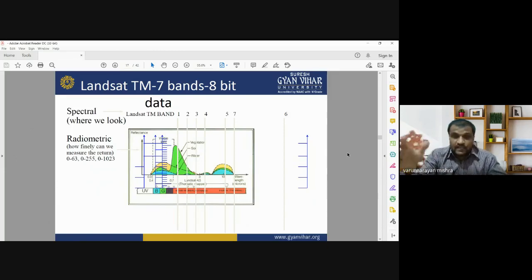How finely the sensor is able to detect slight changes in the incoming energy, whether blue, green, or red, is known as radiometric resolution, which is very important in urban and regional planning. Radiometric resolution is directly related to the number of bits, or the number of gray levels, in a satellite image. When we talk about 8-bit radiometric resolution images, it means they are able to identify 0 to 255 gray levels in that image.